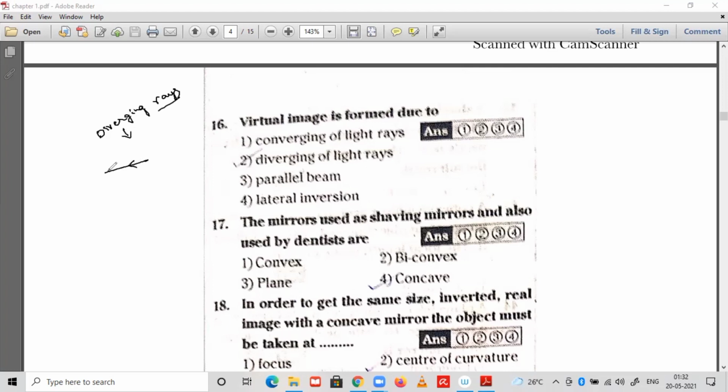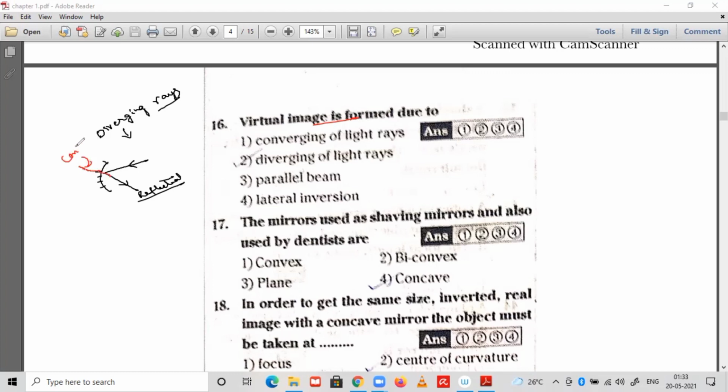Here I have taken one of the incident rays. Here I have taken the plane mirror. Now, after striking, the incident ray gives the reflected ray. Let us assume that it is a reflected ray. Let us say another ray also I have taken, which is also a diverging ray with respect to the first. Now, how will you draw the virtual image? How will you get the virtual image? By extending the reflected rays in the backward direction.